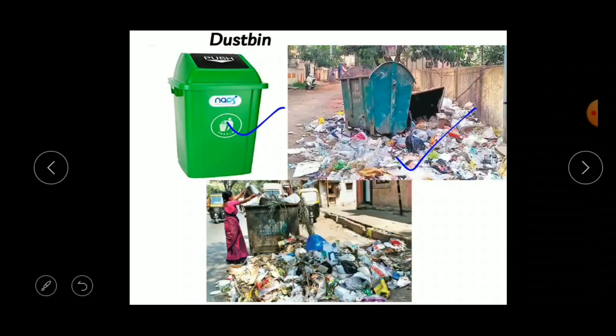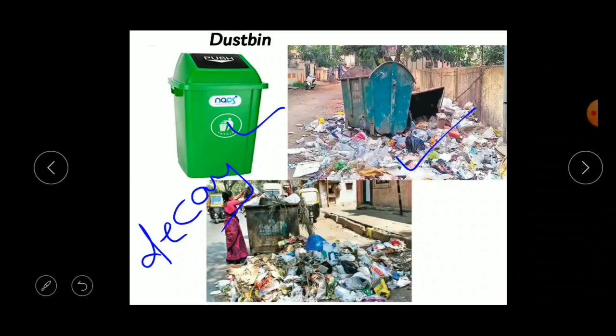What do you mean by decay? Decay is nothing but decompose. These materials will mix with soil and start decaying, so it will cause the bad smell.